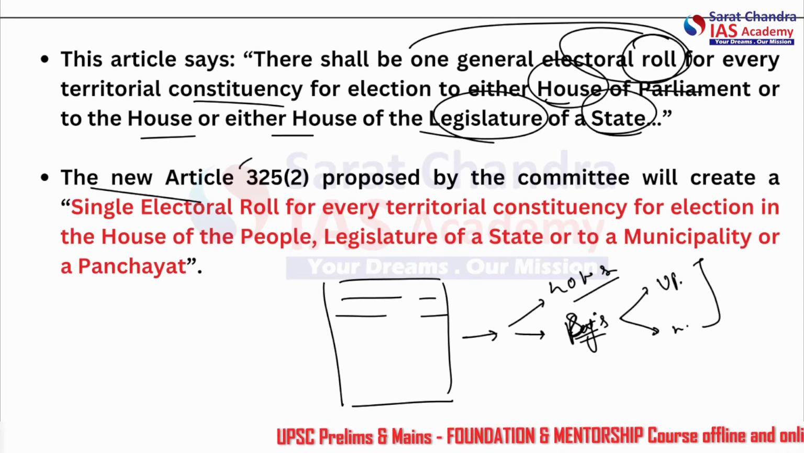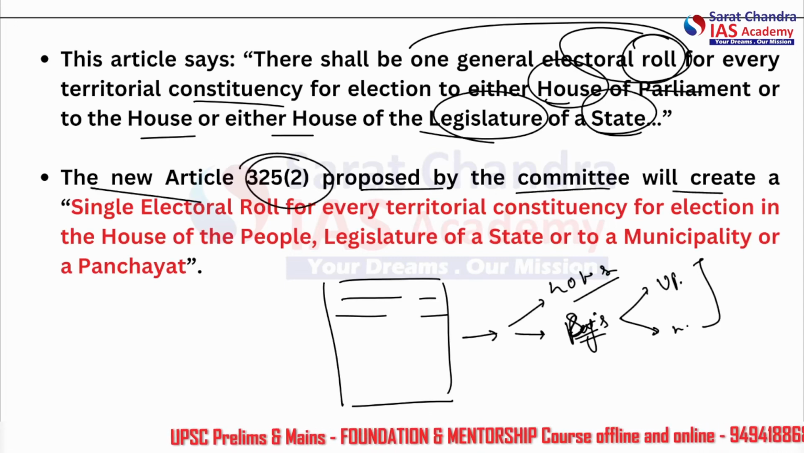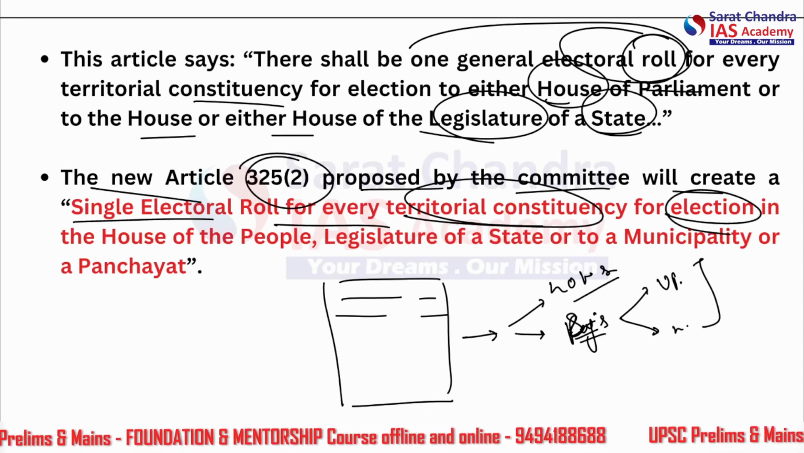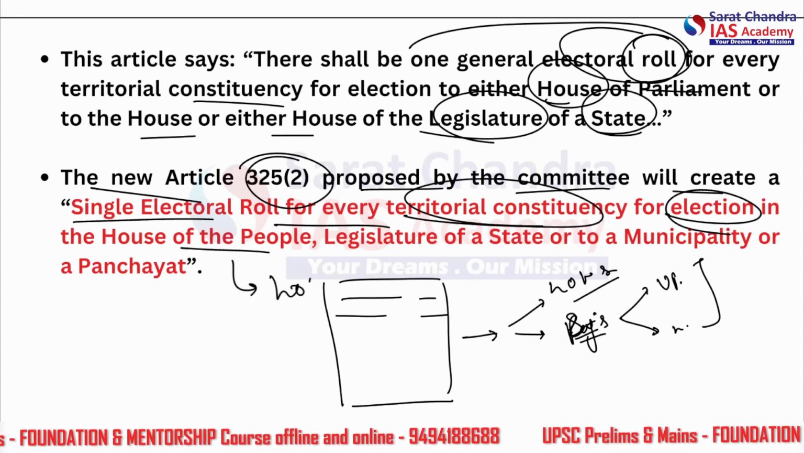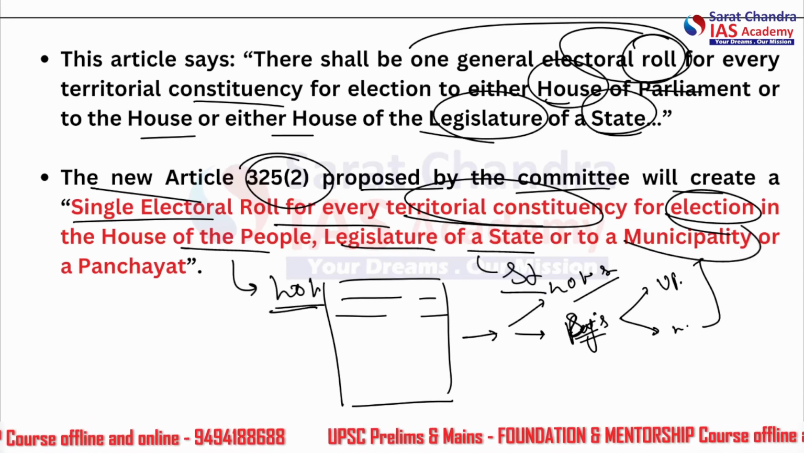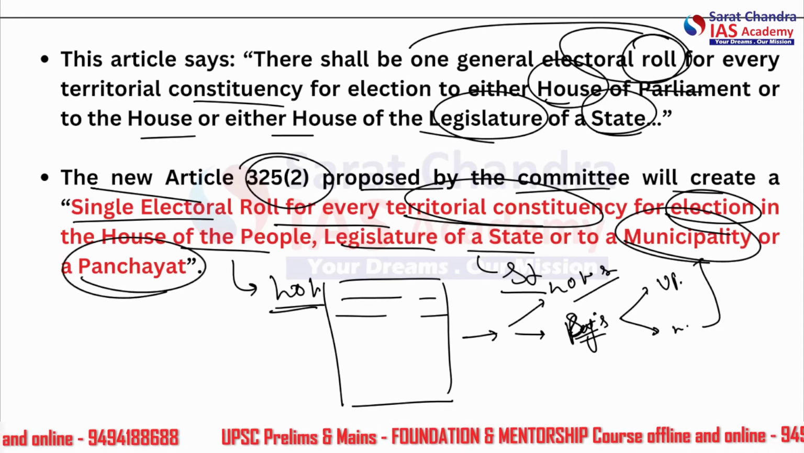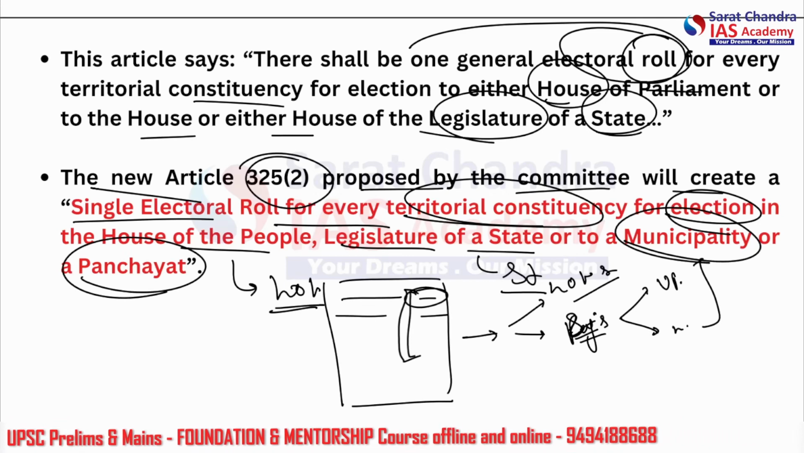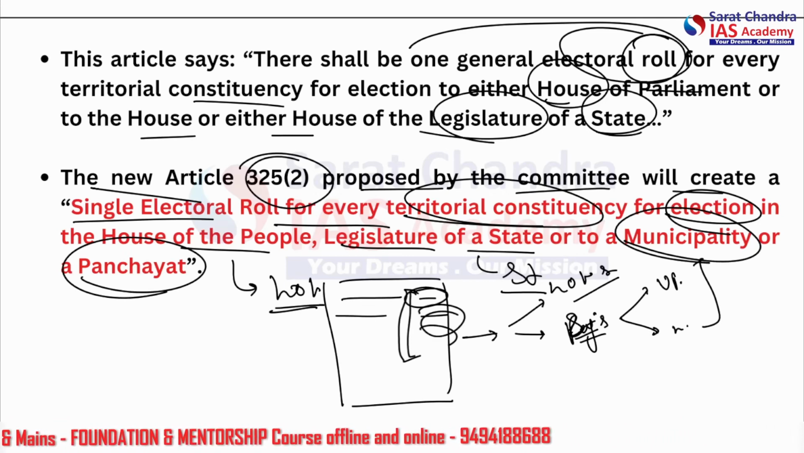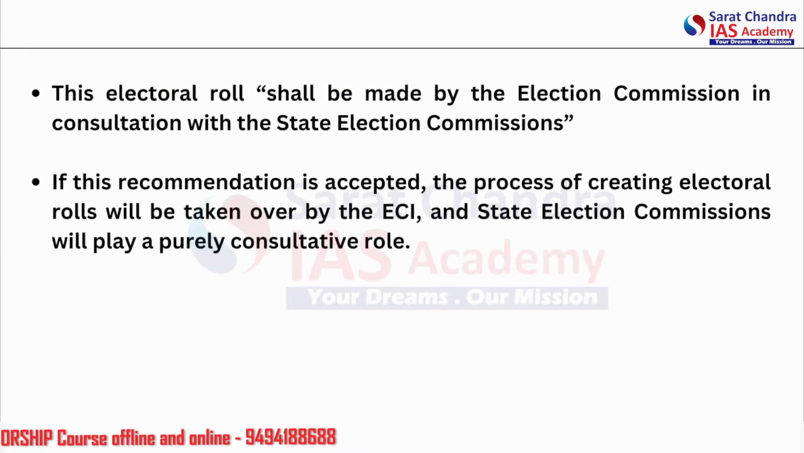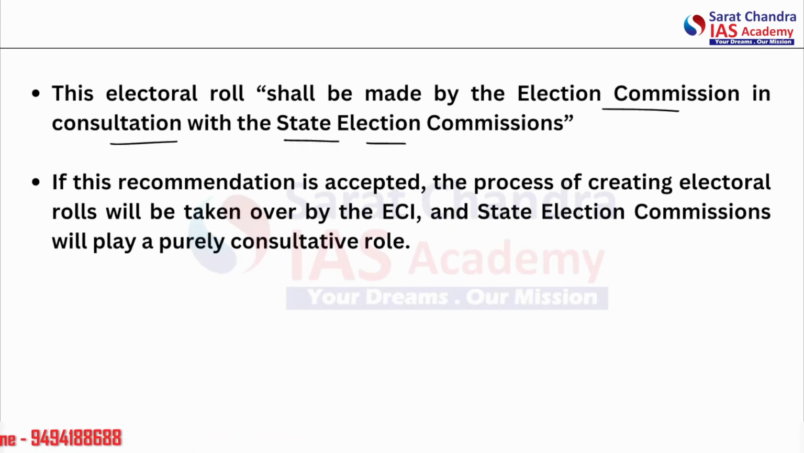The new Article 325A proposed by the committee will create a single electoral roll for every territorial constituency for election to the House of the People, that is Lok Sabha, the legislature of a state or state assembly, or to a municipality or a panchayat. That means a single roll will have all the details, which constituency the person falls in at the panchayat level, the municipality level, the state level, and the Lok Sabha constituency level. This electoral roll shall be made by the Election Commission in consultation with the state election commissions.